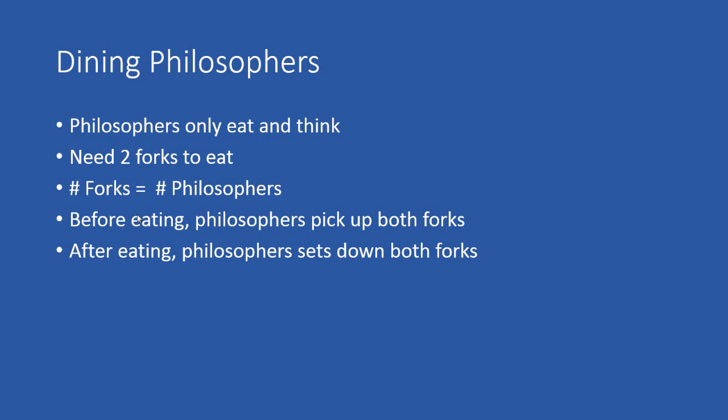The rules are, before eating, philosophers need to pick up both forks, and after eating, they need to set down both forks. The problem is that when all the philosophers, or even more than half of them, want to eat at the same time, they will all pick up 1 fork, and they will be left hanging because there will not be enough forks for them to pick up a second one. So this is what you will call deadlock.